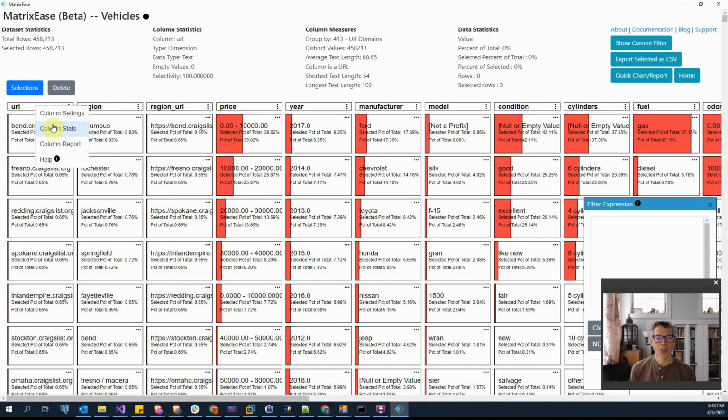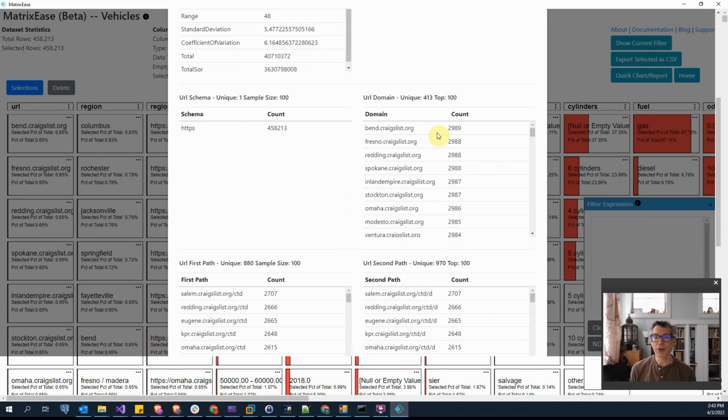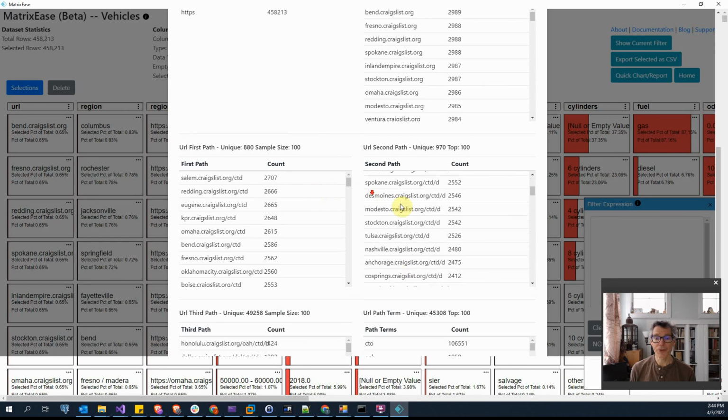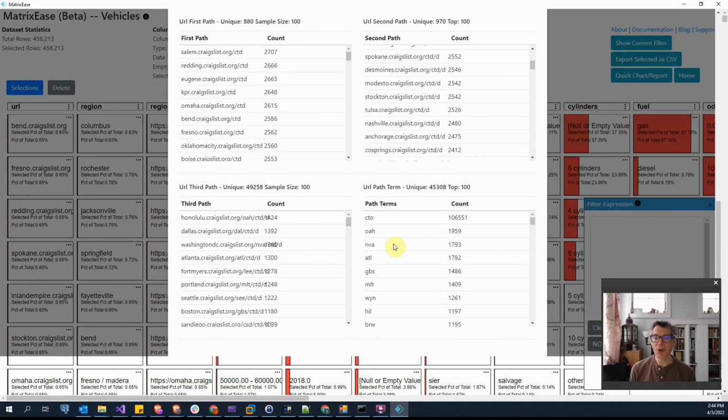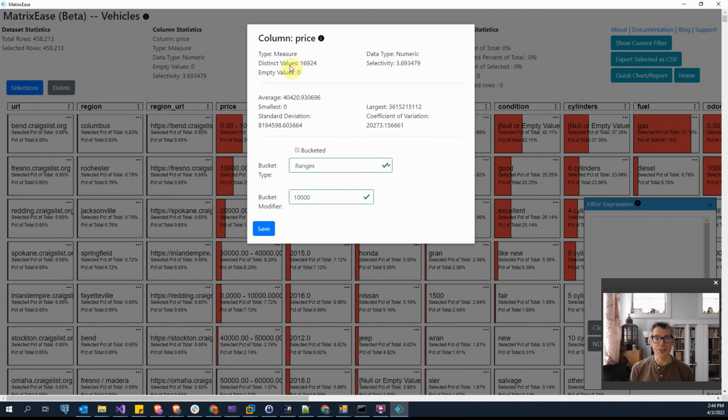Column statistics for URL breaks down by text lengths, counts per URL, counts per schema, counts for first through fourth path parts, and most significant path terms. Numeric column settings, with statistics at top, can be broken down into 2 bucket types: ranges and max average outlier.